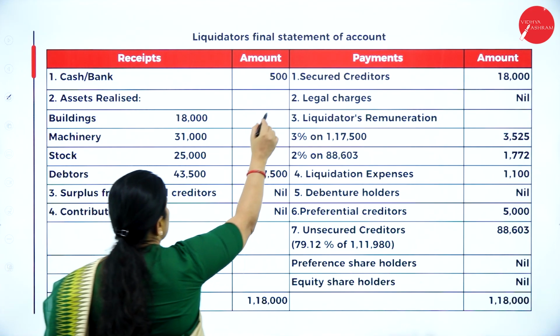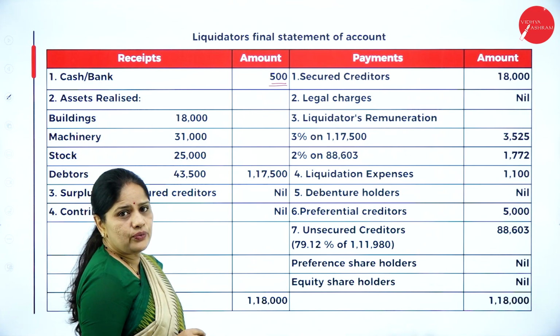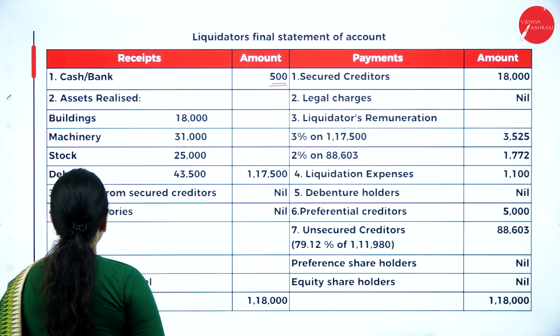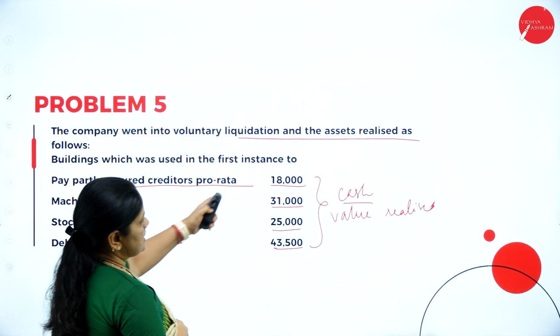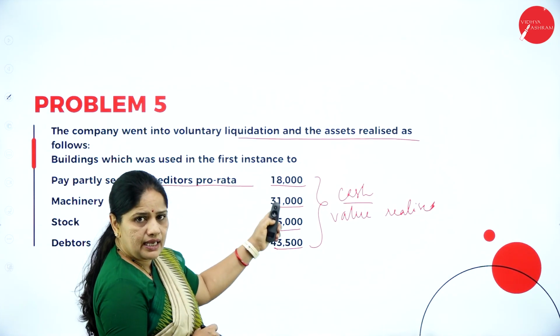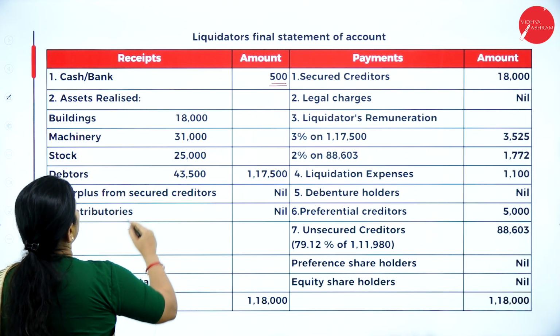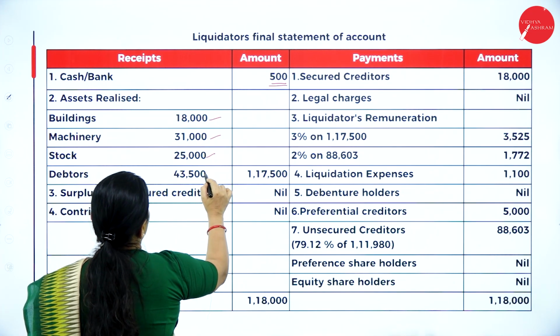Whatever is the cash balance given in the balance sheet, the same balance you will write in the liquidator's statement. Then assets realized. If you can see here, the balance sheet is given, so this is the asset realized. The same thing we will be writing in the liquidator's statement. So buildings 18,000, machinery, stock, debtors.